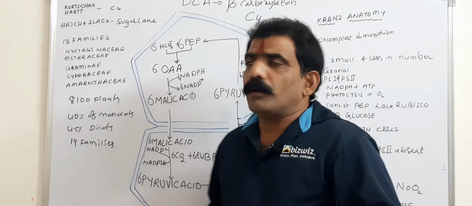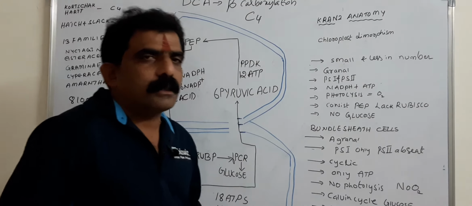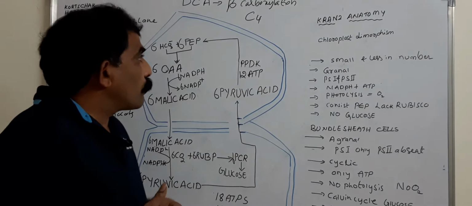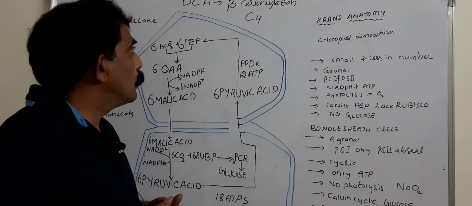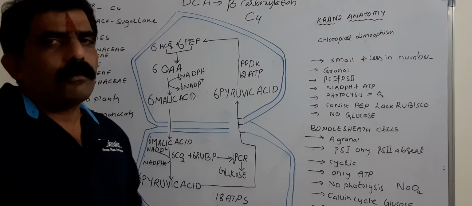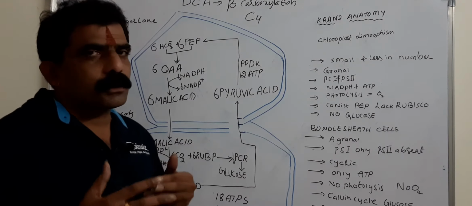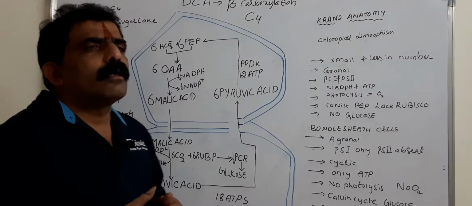In this session, I am going to discuss the C4 pathway, which is also a pathway of photosynthesis, in which a 4 carbon compound results as the first stable compound, hence it is named the C4 pathway.